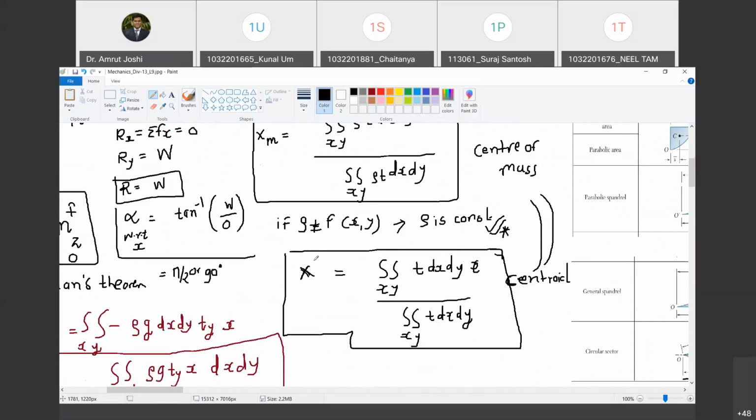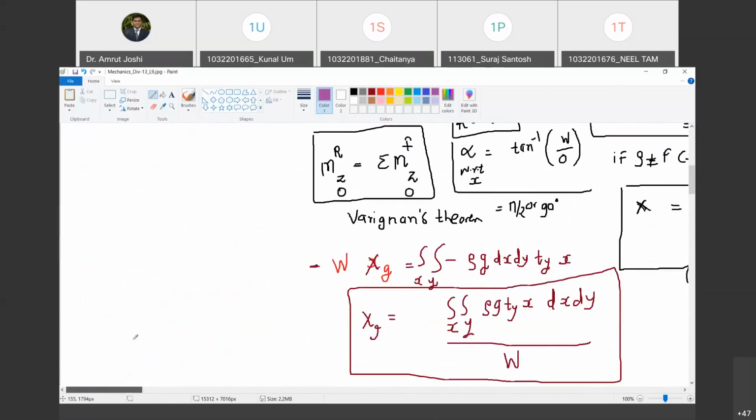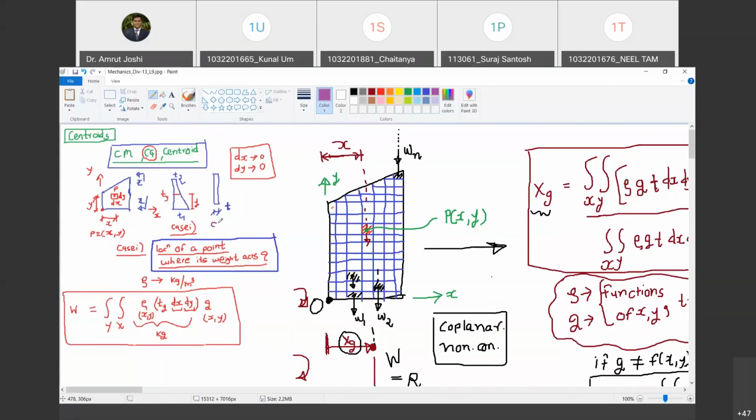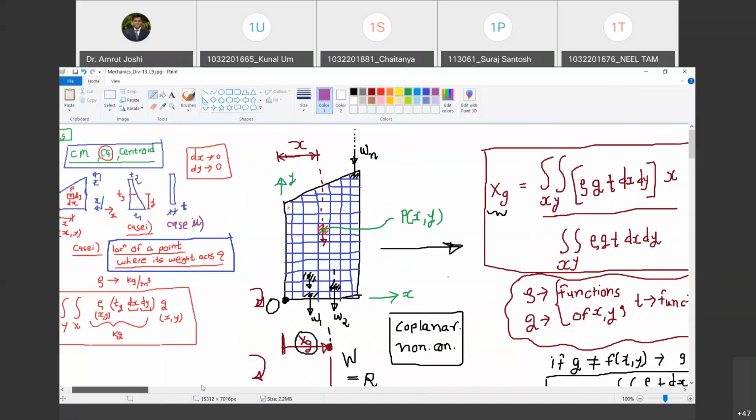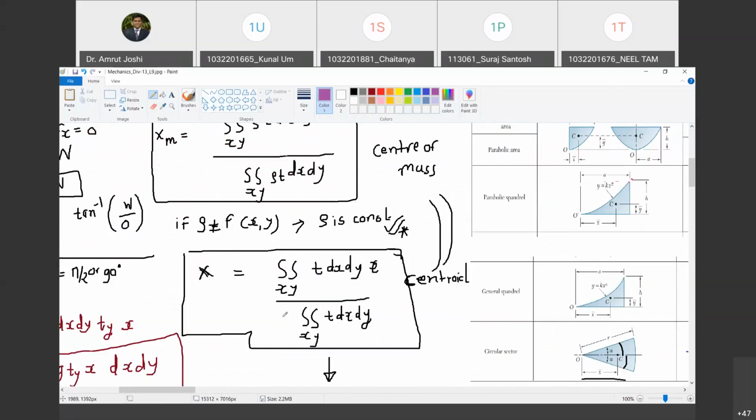With this, now let us take one step ahead. Let us say I am interested only in centroids of laminas. Lamina means thickness is constant throughout. So this is case 2, where thickness is constant throughout. 2D objects with constant thickness, I'm going to call them laminae. So if thickness is constant, now tell me what happens here.